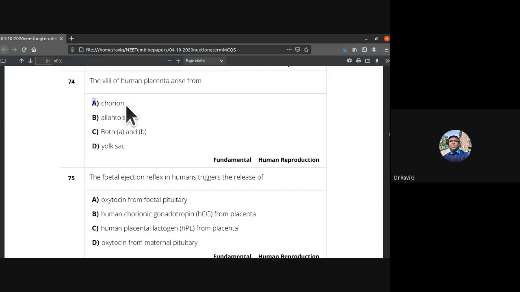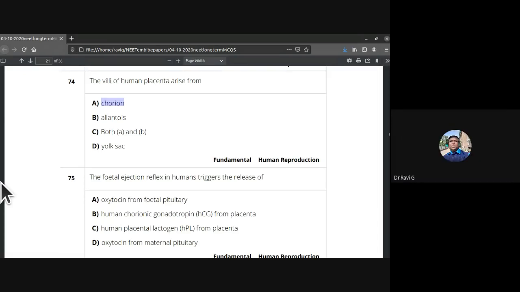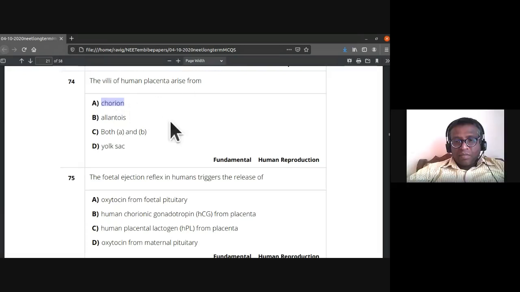So it is chorion. So 74th A is the answer. There was only chorion. I took even the placenta, that is wrong. So 74th, the villi of human placenta arise from chorion.